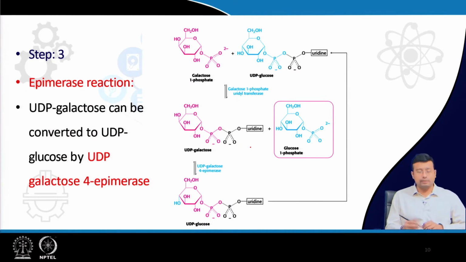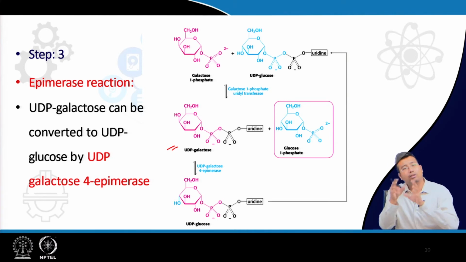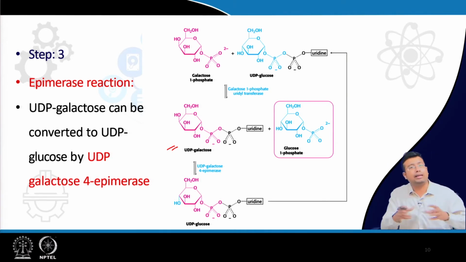In the next step what happens? UDP galactose can be converted back to UDP glucose, okay. So when we need galactose for synthesis, UDP galactose can be formed and it can donate galactose as much as it wants to. But when the requirement of galactose is gone, the excess UDP galactose can be converted back to UDP glucose by the enzyme.